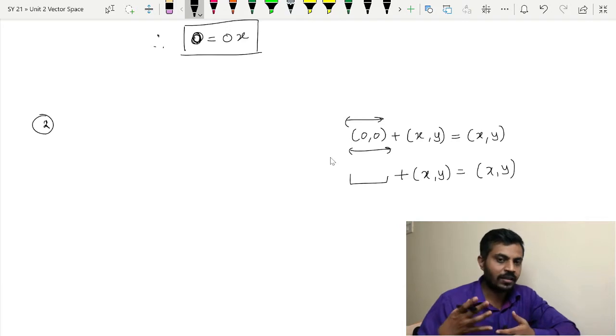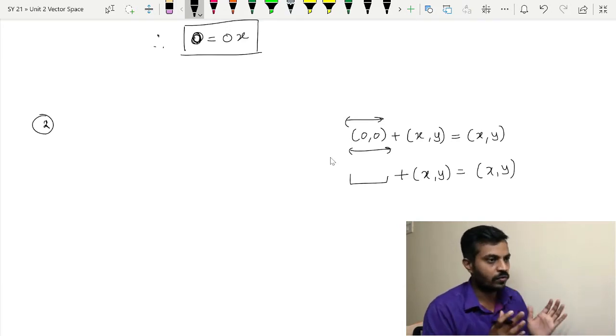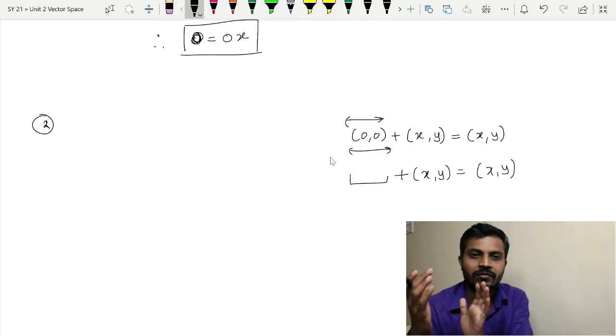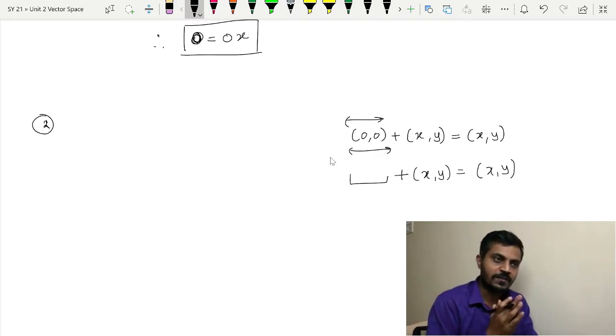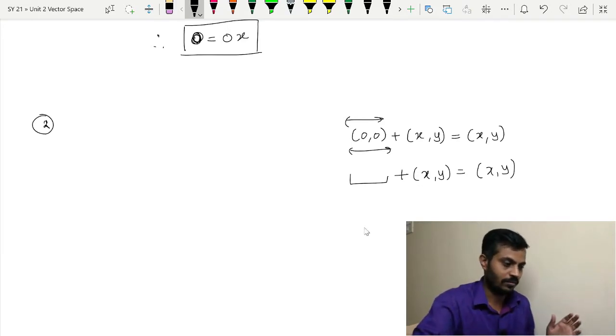Same thing will happen in the case of matrices. So if you take some matrix, let us say 1 2 3 4, and you add 1 2 3 4 to the 0 matrix, you will get 1 2 3 4 back. So the question is, is there any other matrix other than the 0 matrix, like this 1 2 3 4 plus some matrix here, which is equal to 1 2 3 4 again?